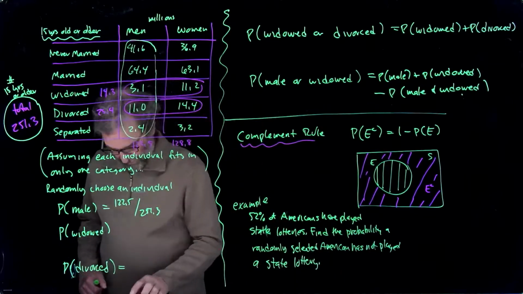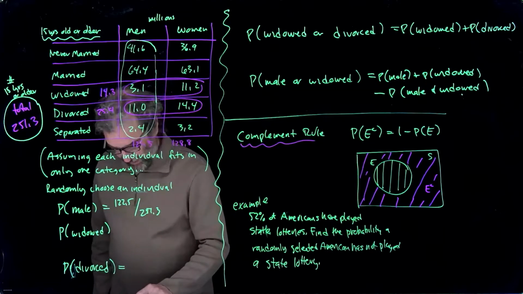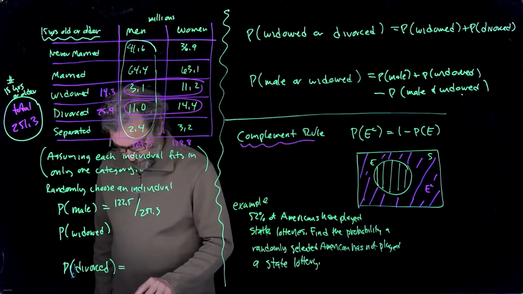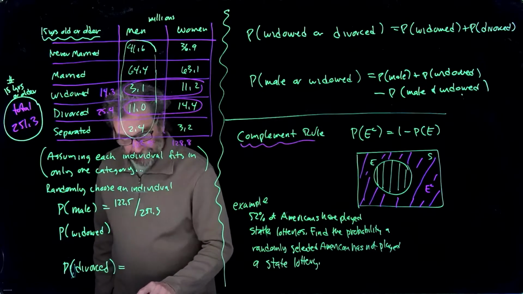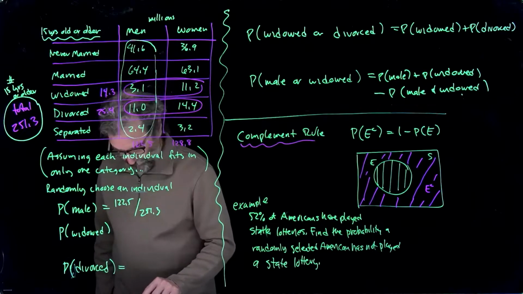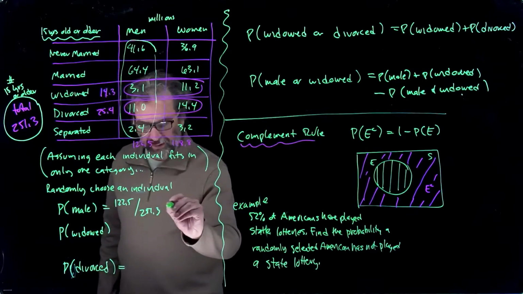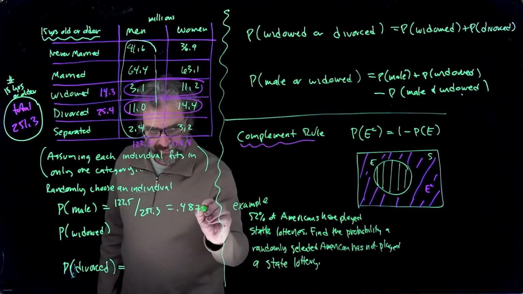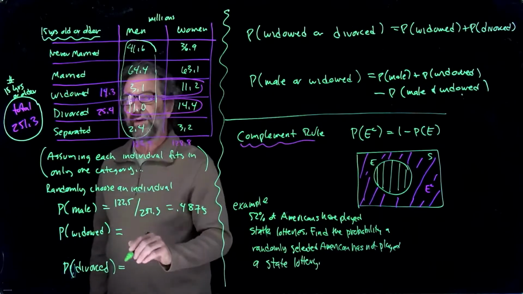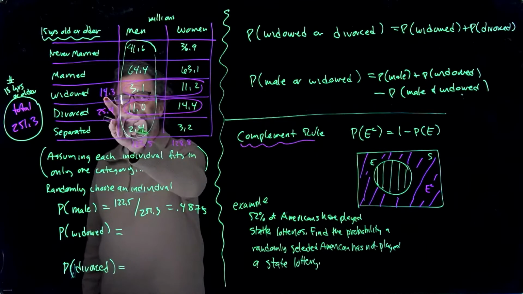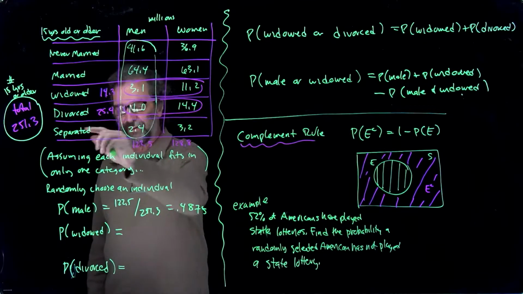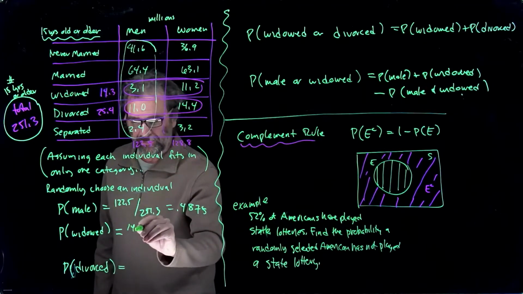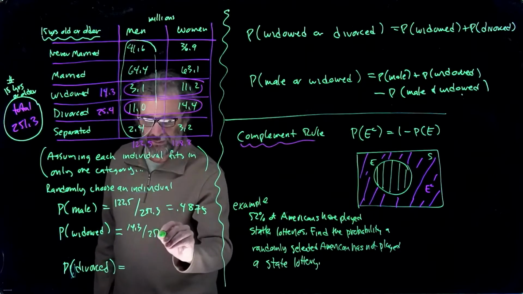Okay, and it's not that I really am curious about the answer, but I guess I should write it down. So that's 0.4875 rounded.